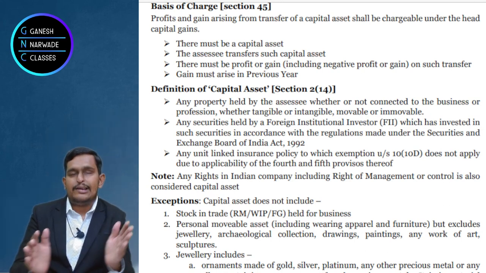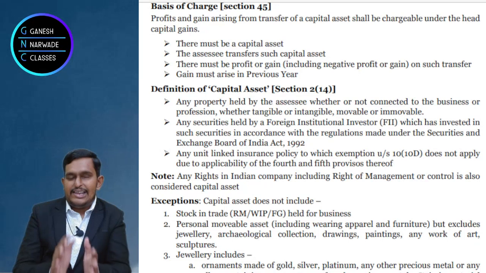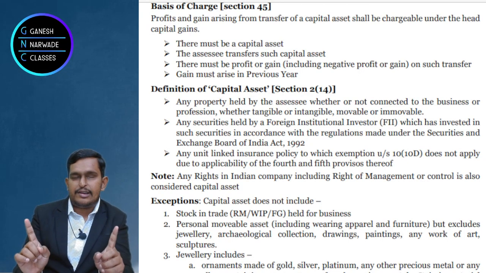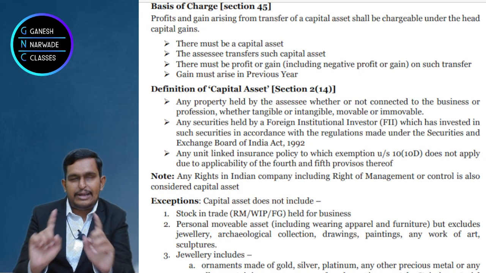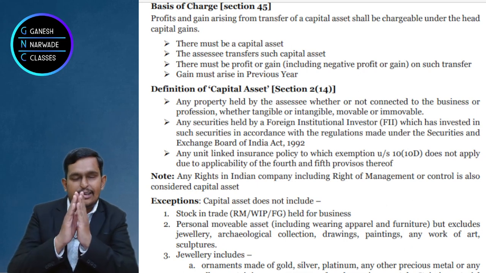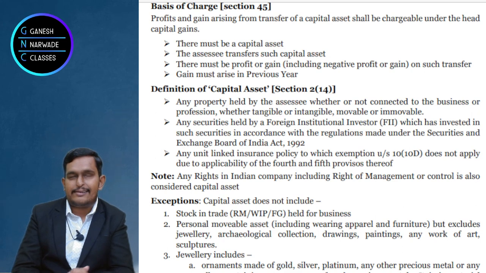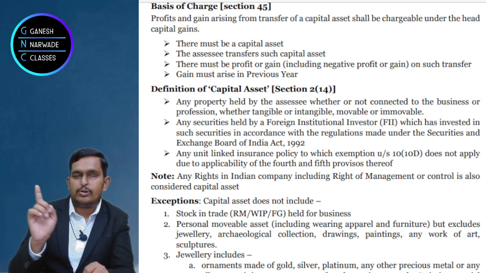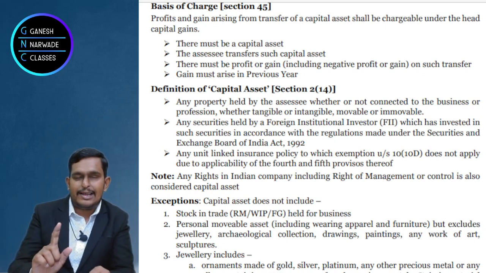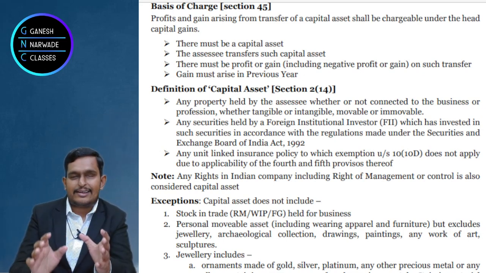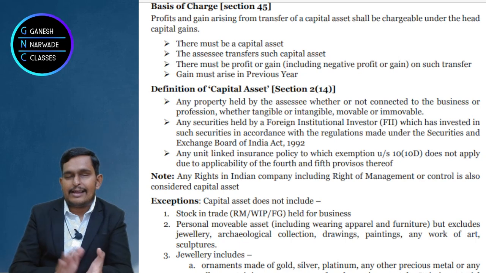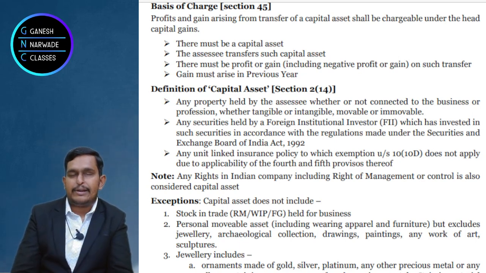Okay, so what did you understand? Simply, if because of any transaction in a foreign country, any agreement or contract in a foreign country, management rights or control rights in an Indian company are shifted from one person to another, one entity to another, then such contractual consideration is taxable under the head capital gains. Clear? Now come to the exceptions.